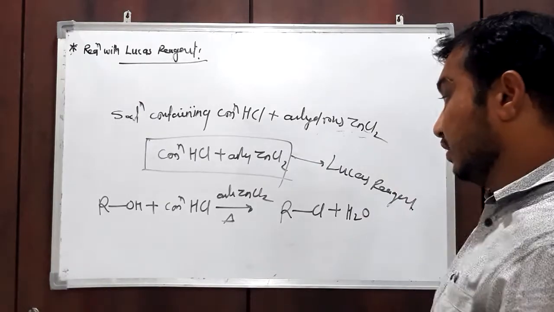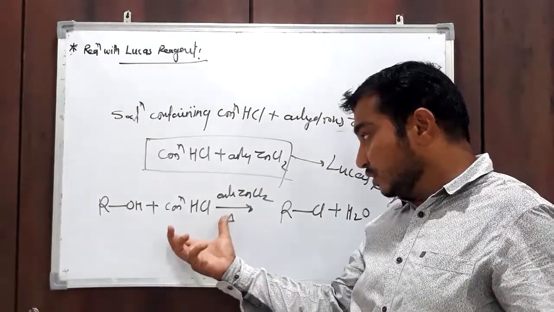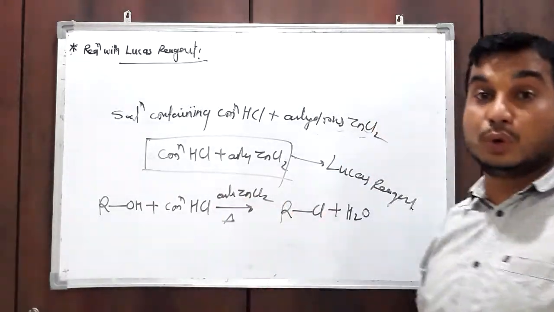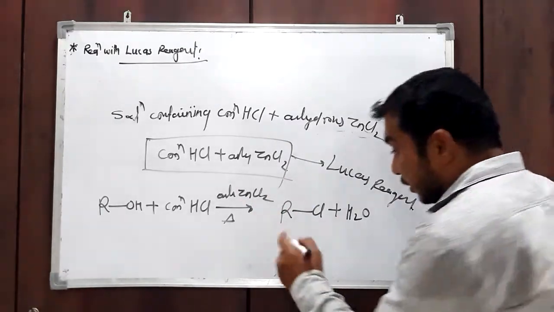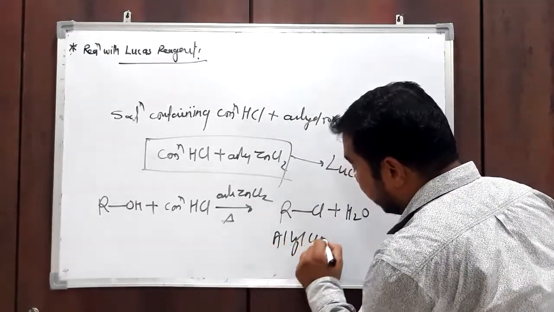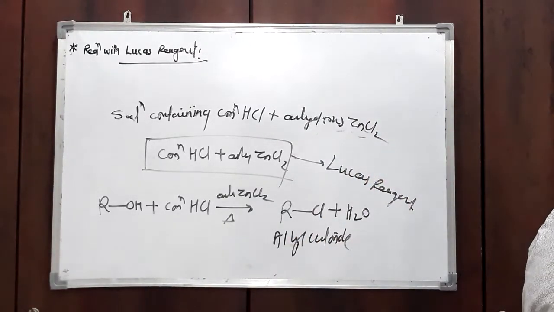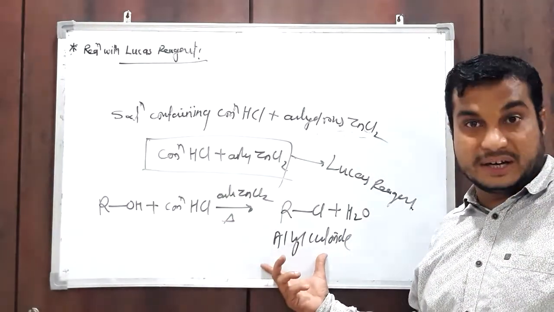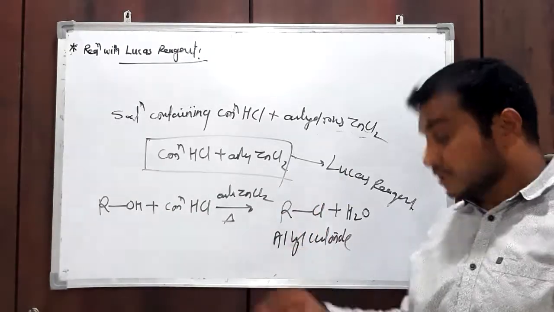So whenever alcohol reacts with Lucas reagent, which is a solution of concentrated hydrochloric acid and anhydrous zinc chloride, which is a Lewis acid, it gives alkyl chloride and water. The product is alkyl chloride; there is replacement of OH by Cl.